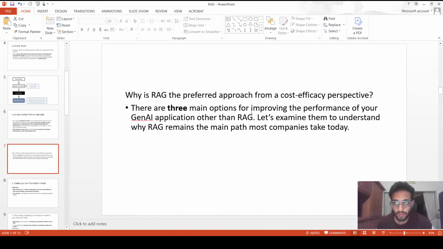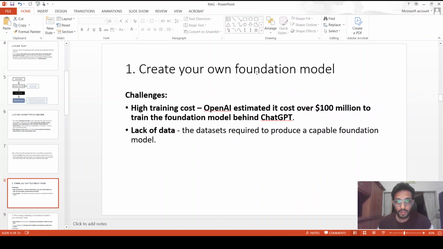If we do not go for RAG, there are three other common options, but again, RAG is the best one. Before going to RAG, we need to discuss them. The first one is to create your own foundation model. Let's say I am working on something related to medical and I want to make my own LLM from scratch. This is very costly. OpenAI's initial training cost over 100 million. This is just not the right way to go forward, so we just cannot create our foundation model from scratch. Even if someone has that amount of funding, the data is still scarce. Data preparation is also a very tedious task, and this will again incur both time and cost. So this is just not a viable option.